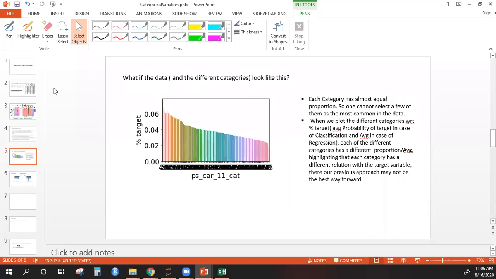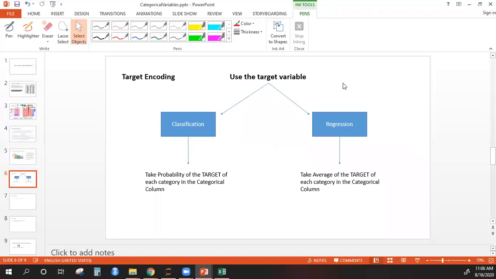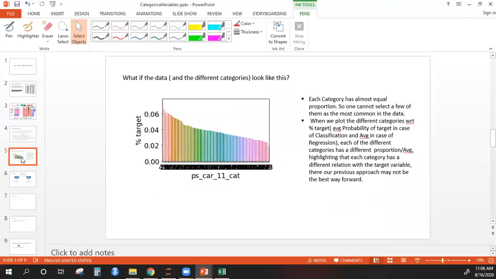Okay, so now what do we do then? Let's see the solution. Now what should we do in these cases? If you are having these issues, then what are the different ways you can try? Again, I'm not saying that these ways are the best approach. You know guys, in machine learning there is nothing which is defined. It's all about trial and error. So there are multiple things that I'll suggest.